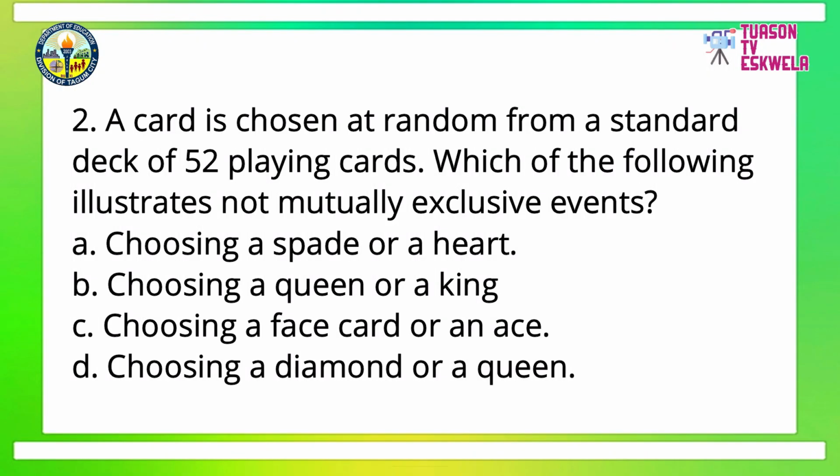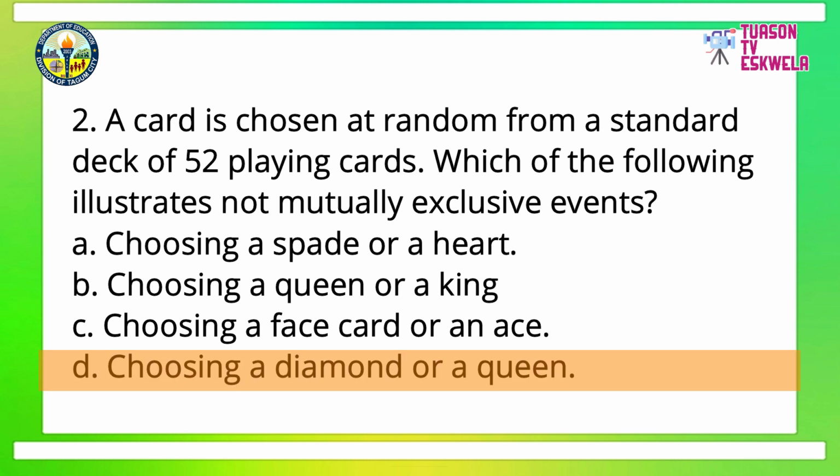C. Choosing a face card or an ace. D. Choosing a diamond or a queen. Your time starts now. The answer is letter D, choosing a diamond or a queen.